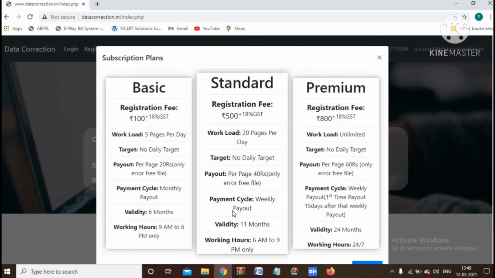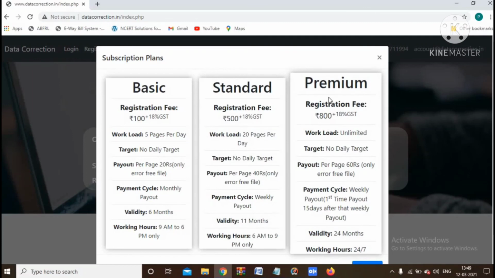The payment cycle is weekly payout. Validity is 11 months. Working hours 6 a.m. to 9 p.m. only. For premium, the registration fee is 800 plus 18% GST. Workload is unlimited, no daily target. Payout per page is 60 rupees only. That also must be an error free file. The payment cycle is weekly payout.